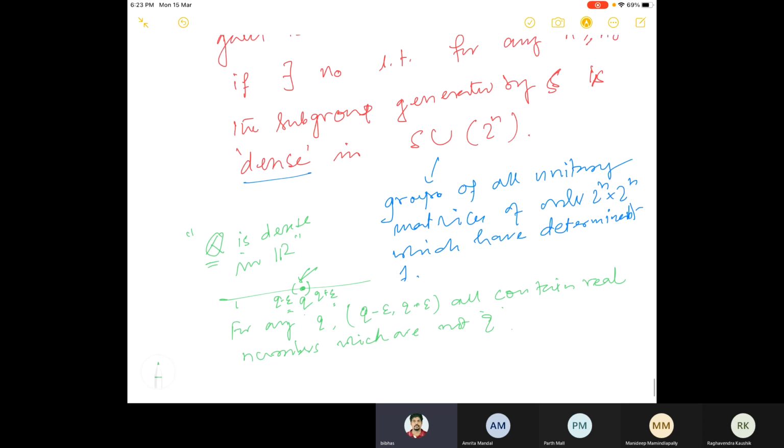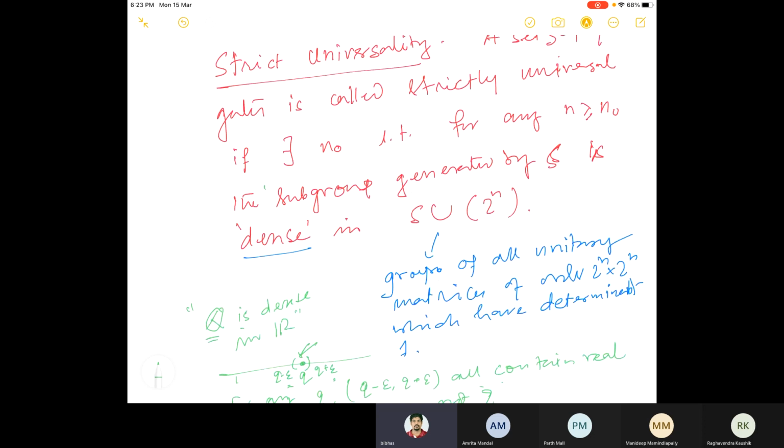So here, in this case, there is something called a subgroup generated by S. It means you have a set of gates, let's say, and gates means they are unitary matrices. Then there is a concept called the group generated by a set. Whatever the set is, let's say S contains some A, B, C, D, then you multiply all possible ways of A, B, C, D, how many times you want doesn't matter. So you always end up getting some element, and this set actually will form a group. That group is called the subgroup generated by S, and that's a subgroup of SU(2 to the power n).